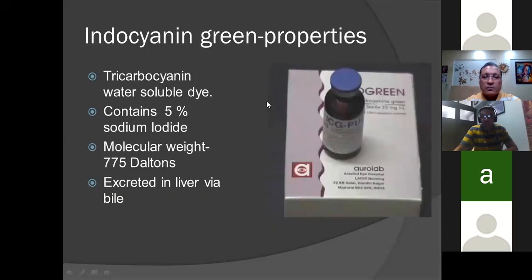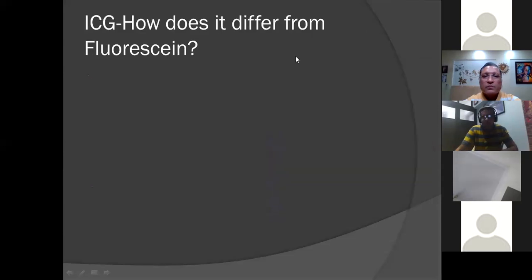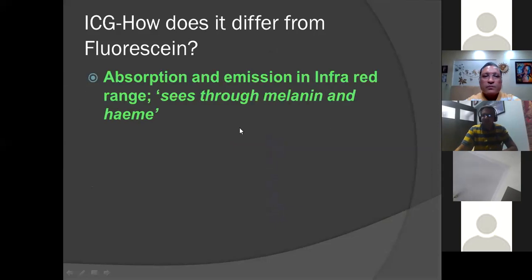Coming to the dye used in ICG, it's a tricarbocyanine water-soluble dye. It contains 5% sodium iodide, the molecular weight being 775 daltons, and it is excreted in the liver via bile. So one basic difference we have to understand is that excretion of fluorescein is via the renal system, the kidneys, but in ICG the excretion is via the liver. So how does it differ from fluorescein? The absorption and emission are in the infrared range, and because of the larger wavelength of the emission, ICG is able to see through melanin and heme also.